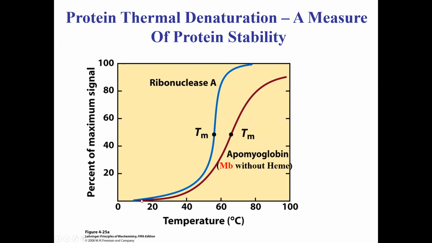So you start out with the fully native protein, and as you raise the temperature, you see a sudden transition. In each of the two cases, the transition from fully folded to fully unfolded state is quite abrupt.